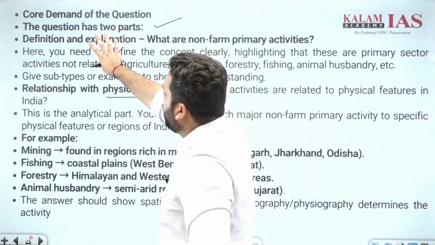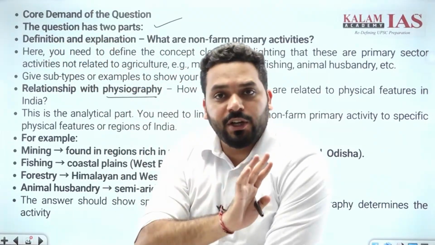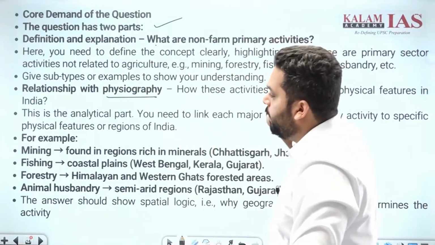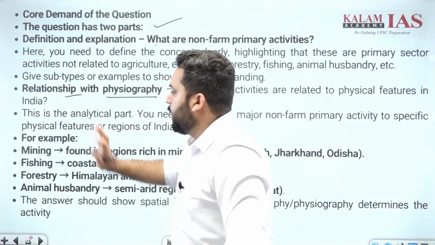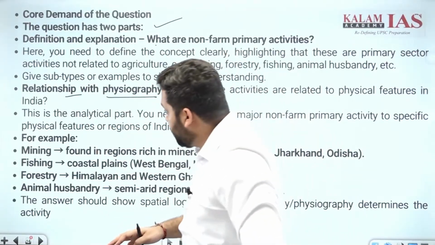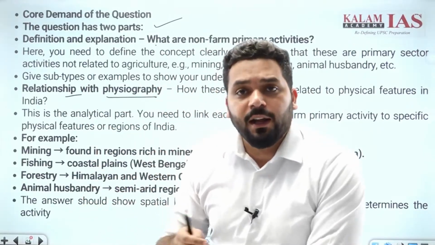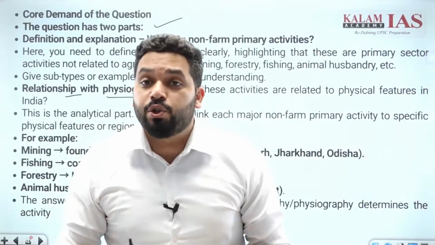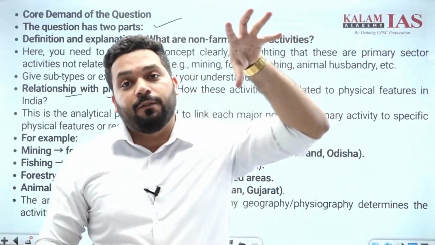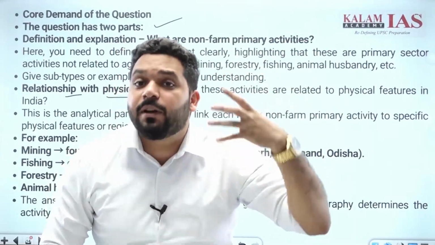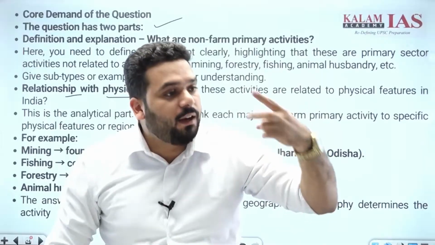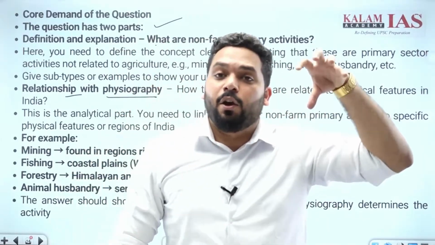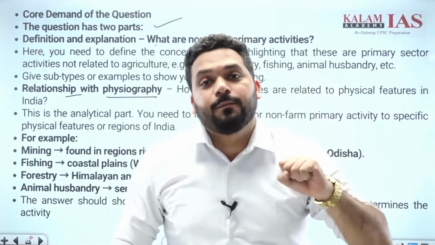Here you don't have to do much engineering, simply define what are non-farm primary activities. In the second, you have to show the relationship. We have to prove that this particular non-farm primary activity is associated with this particular physiographic feature because it has some characteristics like soil, climate, temperature, humidity, which is supporting this non-farm primary activity.